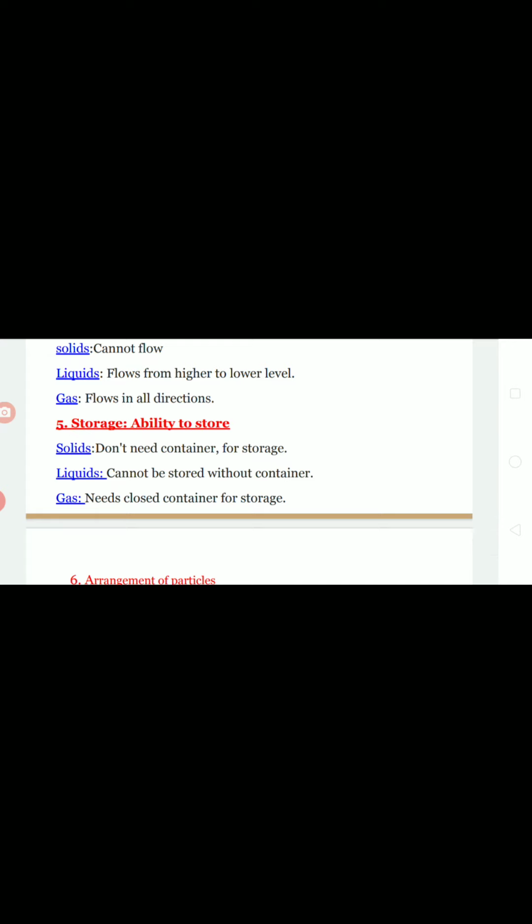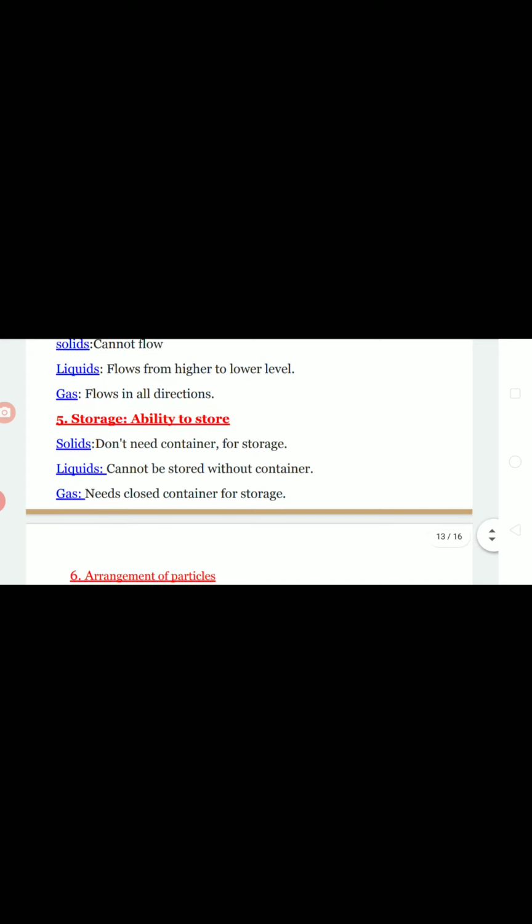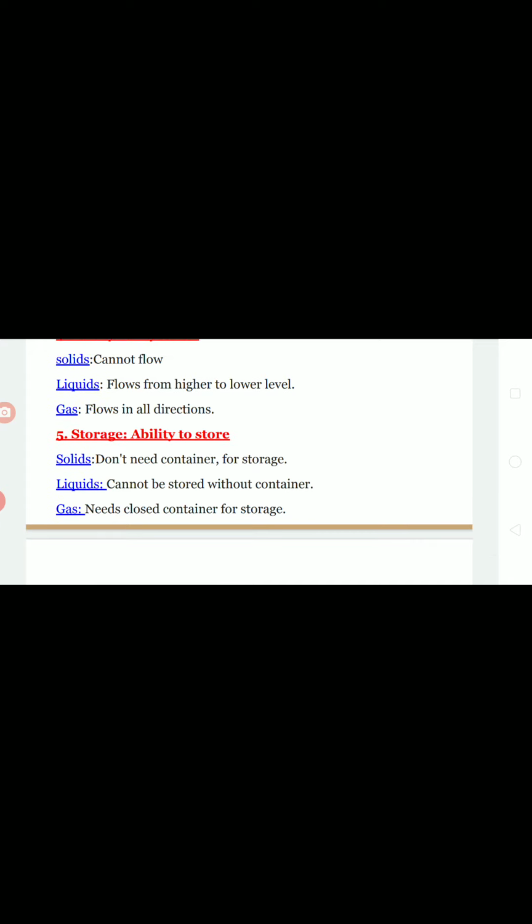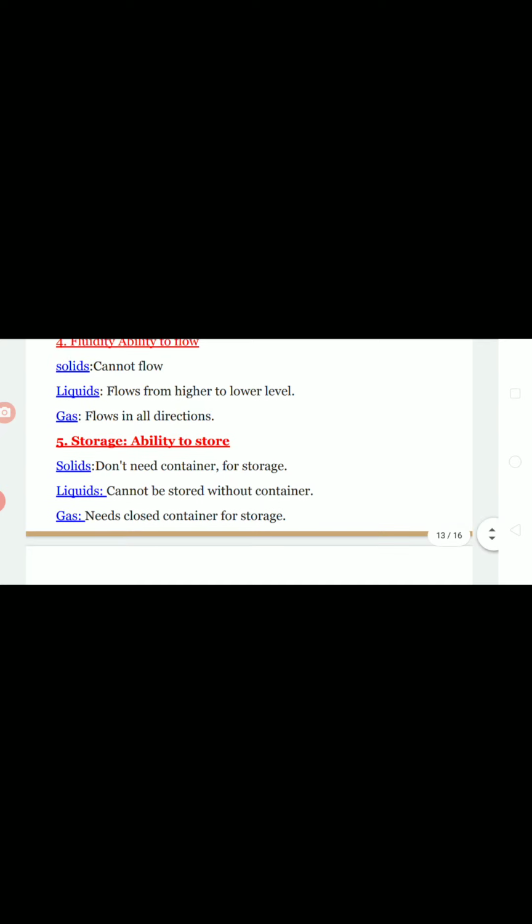Next, storage capacity. Storage means ability to store, very simple. Solids need no closed container to store them. Liquids should be stored in a particular container. You cannot use them without storing in a particular container. Gases always need a container.